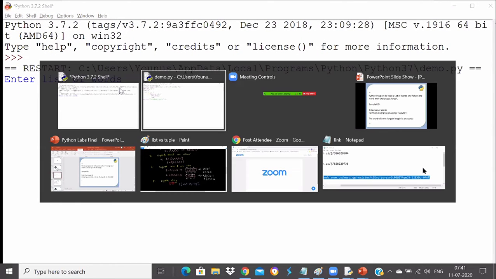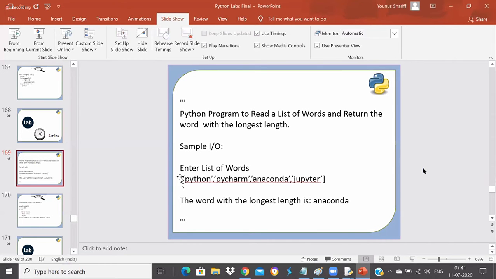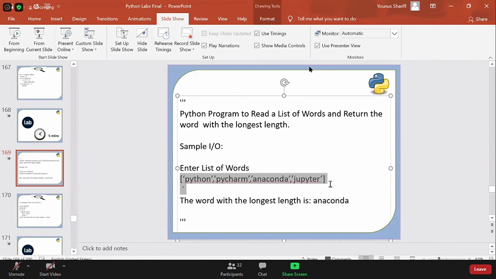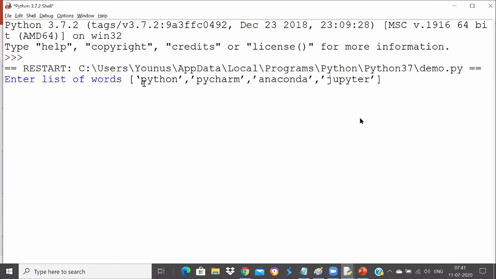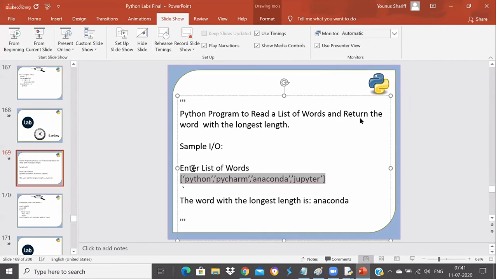I'll take the input directly from here. I think the quotation will create a problem, so that's fine. I'll change it. Here I'll take the list of words. The quotation created a problem, so I'll put it in quotes: PyCharm, and then anaconda. Then we can also print the length if you want, but anyhow I'm not printing the length. I'll press enter. Longest word is anaconda.